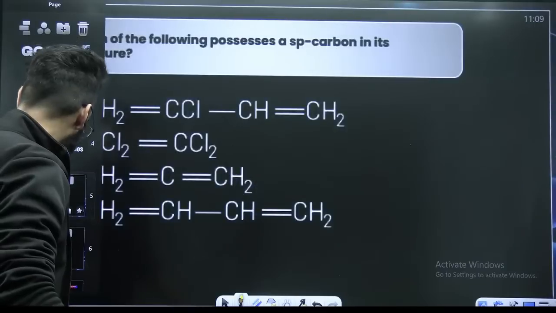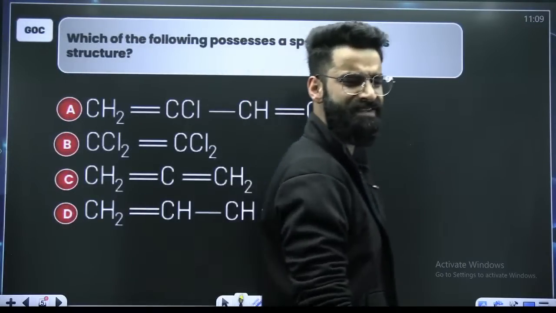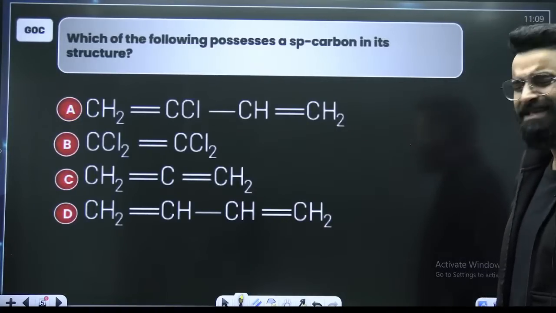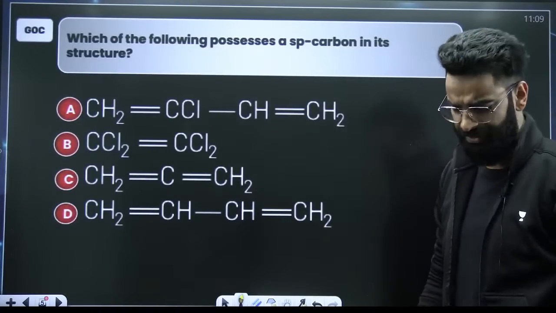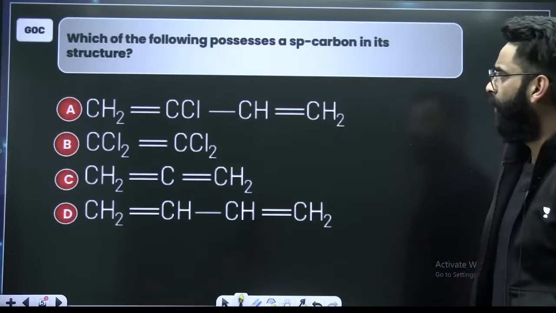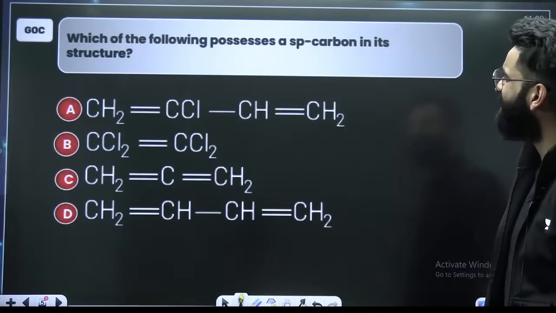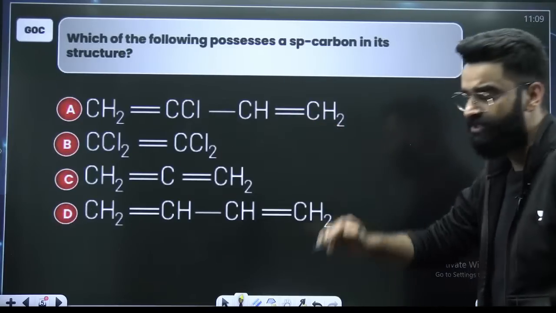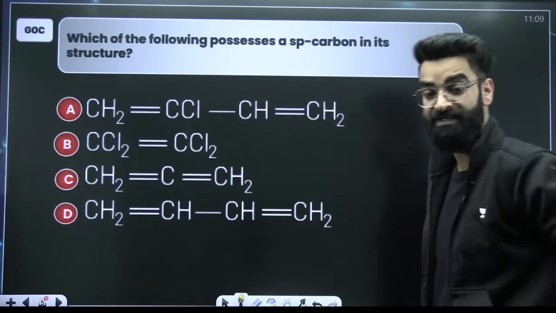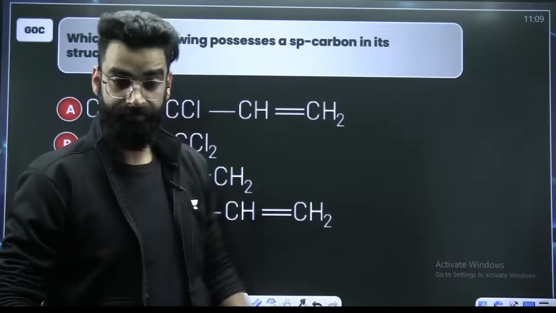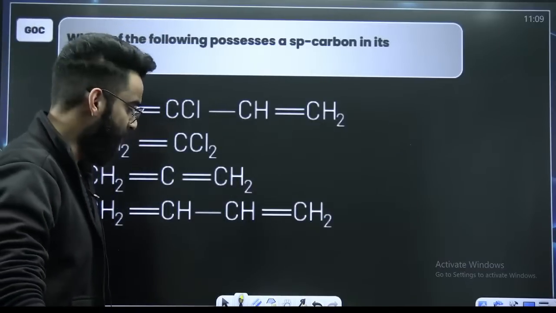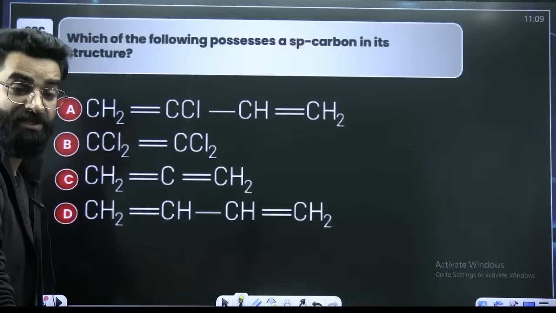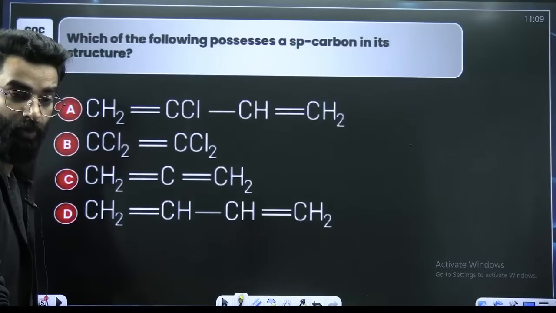So let's get started with the first question, which is a very simple and basic question. I'm pretty much sure every one of you can easily solve it. Which of the following possesses an sp carbon in its structure? In which of the following structures do you see the sp hybridized carbon? Quickly, this question has to be solved in less than 10 seconds. So what do you think about this one?